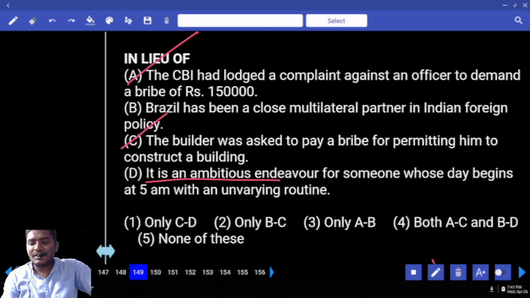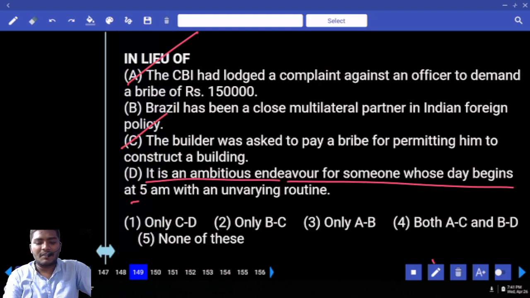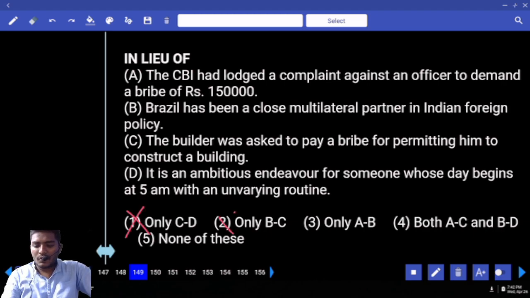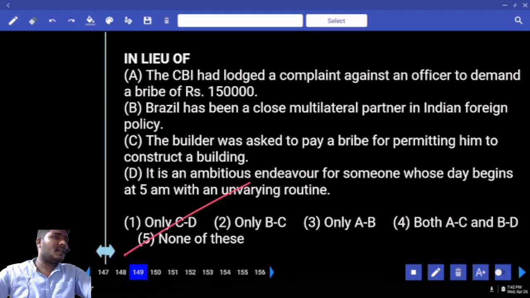It is an ambitious endeavor for someone whose day begins with 5 a.m. unwearying routine. Is it related? No. There are 2 sentences which are not related, B and D. Eliminate all the B and D pairs. 1 is out, 2 is out, already A, B is out, another one B, D is out. What must be your answer? None of these. And sir, if you ask me, okay, the option is not there, but are we able to pair these sentences? Let us try.